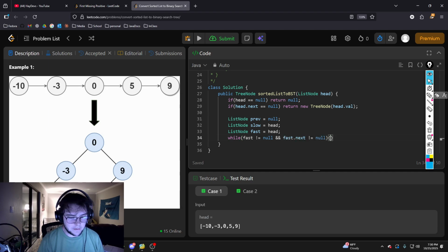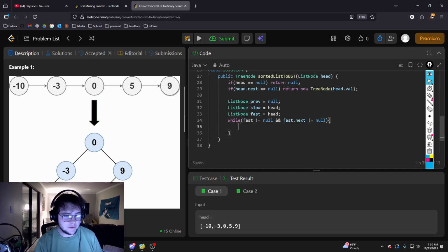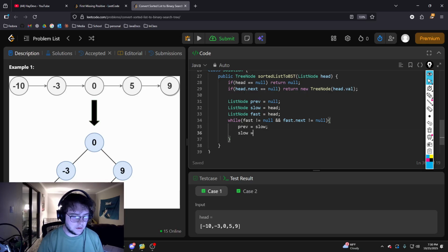The reason we're checking both of them is because the fast node is going to go two ahead, and the slow node is going to go one ahead. So we'll set previous equal to slow, and then slow equal to slow dot next. And then fast is equal to fast dot next dot next.